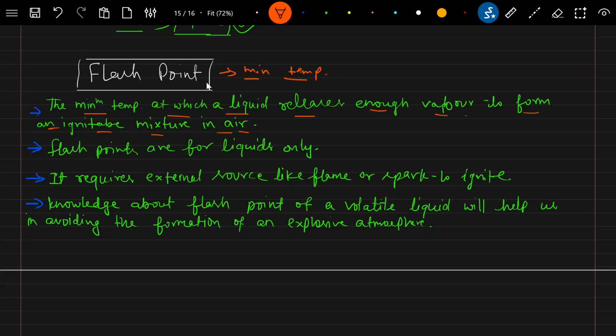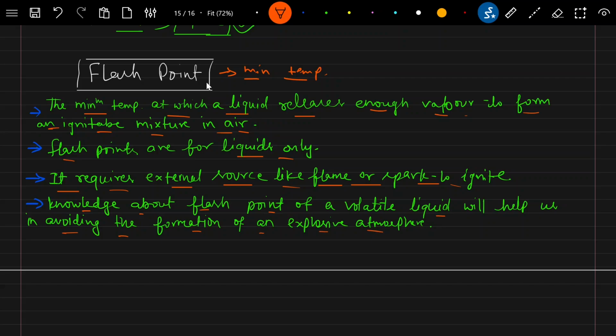That is called flash point. It requires an external source like flame or spark or thermal energy from a hot surface to ignite. Knowledge about the flash point of a volatile liquid will help us in avoiding the formation of an explosive atmosphere.